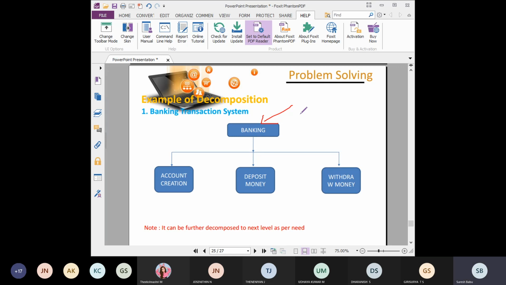Okay, so like this, there are a lot of options available. Everything is commonly, that is combinedly, called the banking process, but we should decompose that banking into smaller understandable things. Since banking is a complex thing, here they are splitting it into account creation. This is the first part. Then the second part is deposit money. Then the third part is withdraw money. So like this, we can split that particular complex one into small, simpler ones.